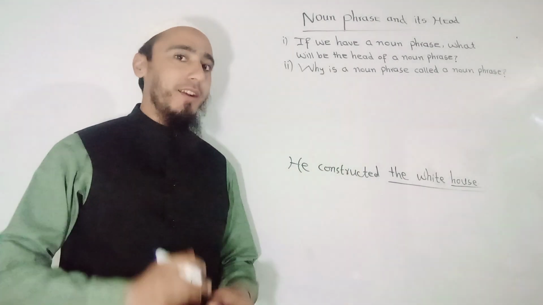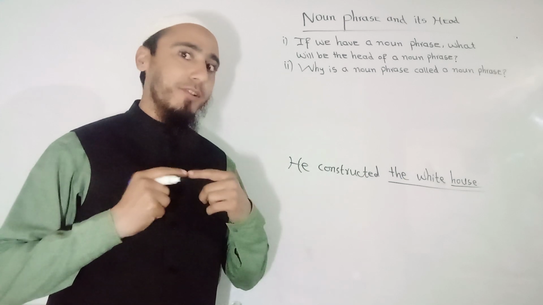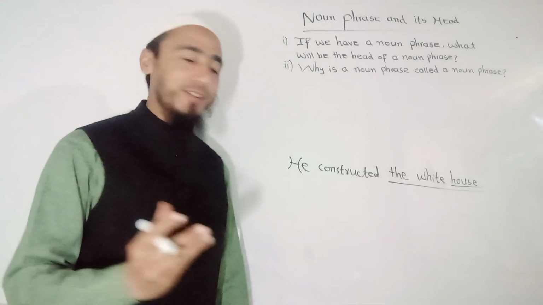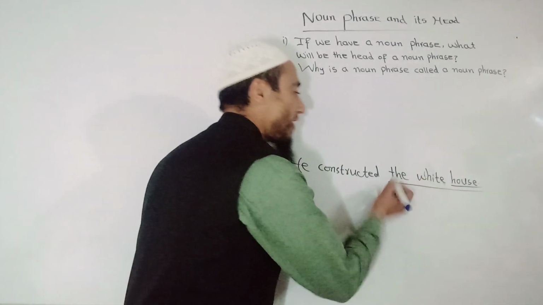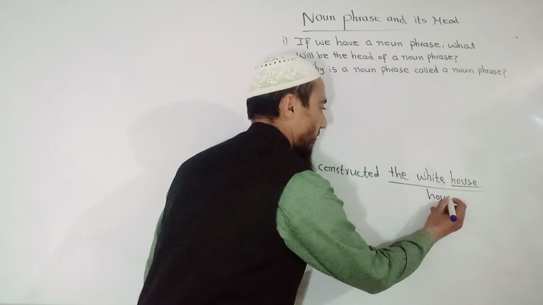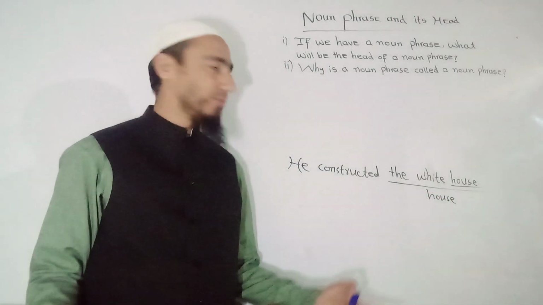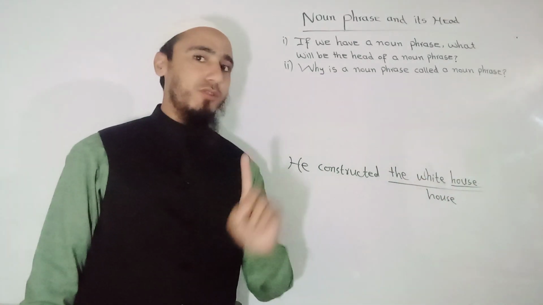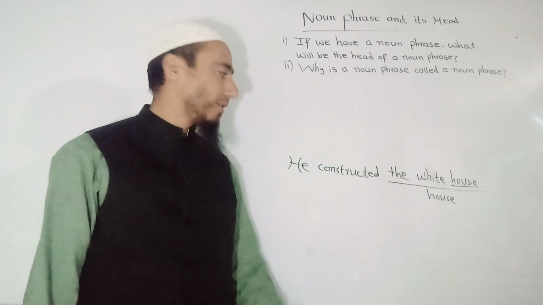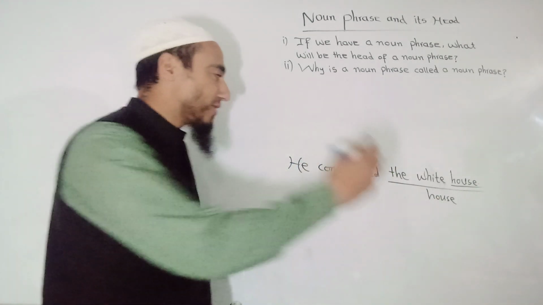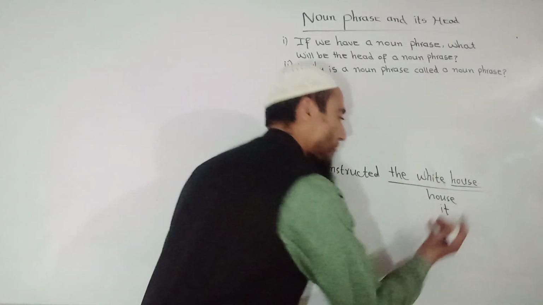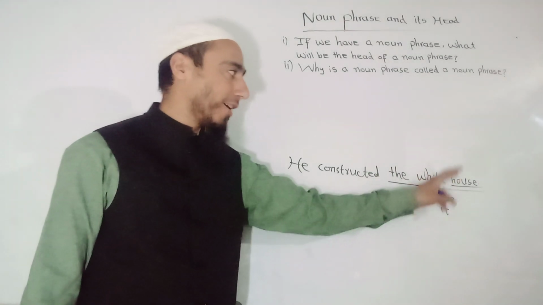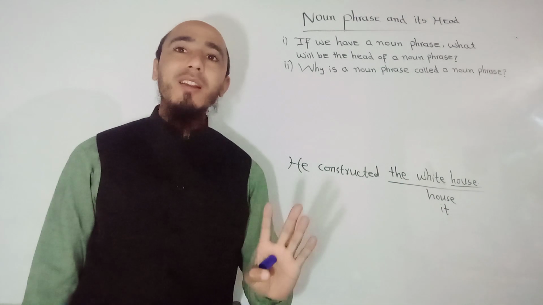And how we can understand it more specifically, it is because we can replace the whole phrase by just a single word. For example, he constructed house. So the whole phrase is stripped down to just a single word. He constructed house, or you may say he constructed it. Instead of house, you say he constructed it. Okay. So the head of the White House is only house.